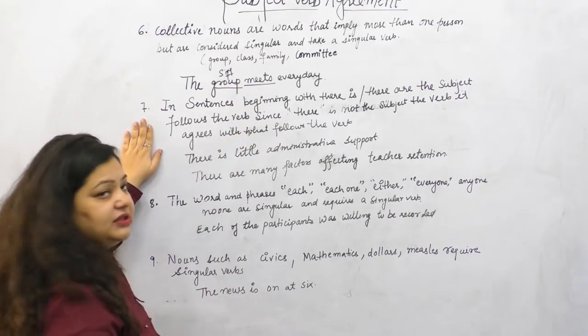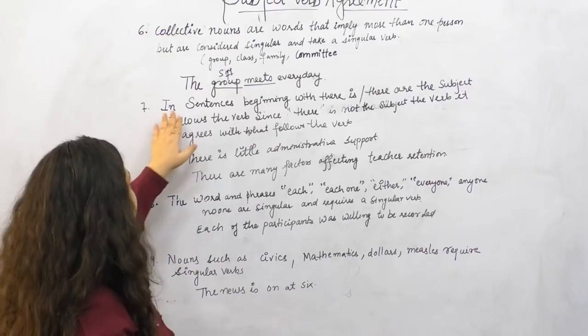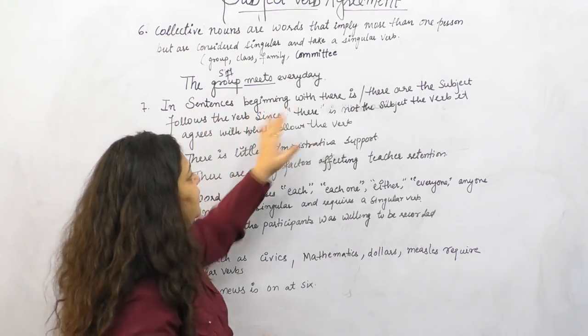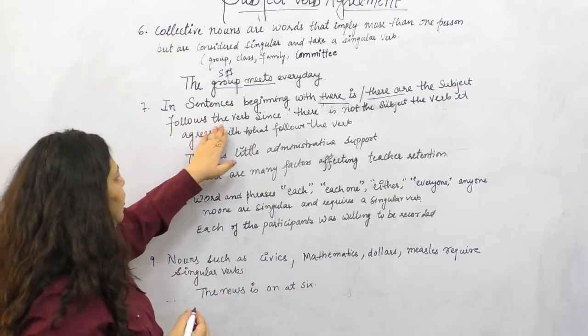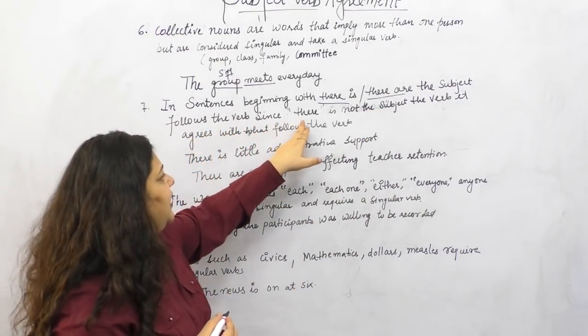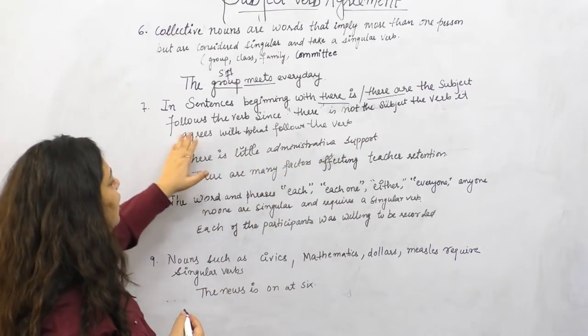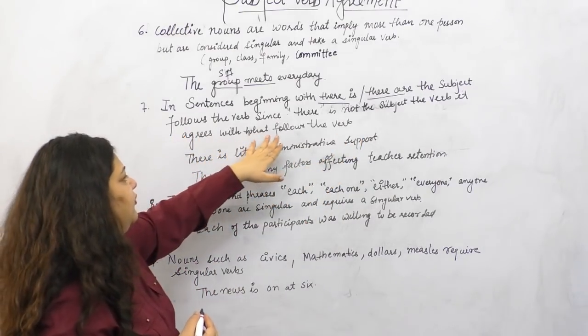Now let's see the next point. It says, in sentences beginning with there is or there are, the subject follows the verb. Since there is not the subject or the verb, it agrees with what follows the verb.